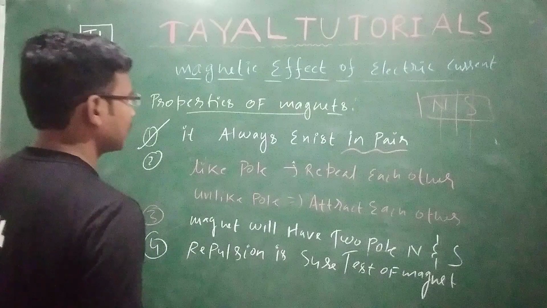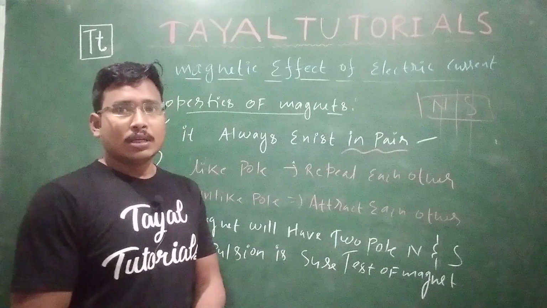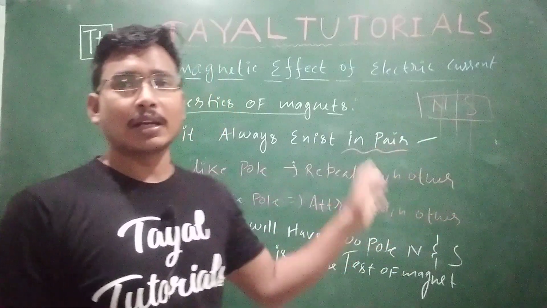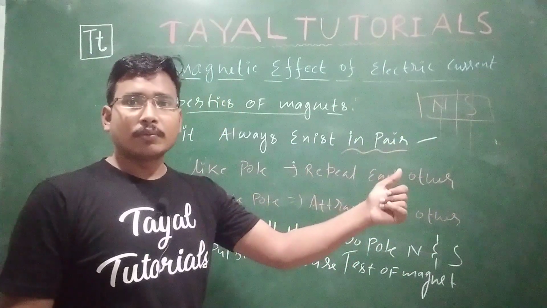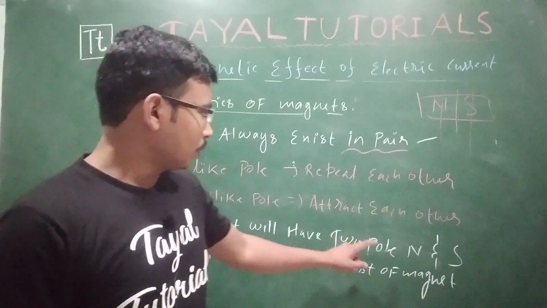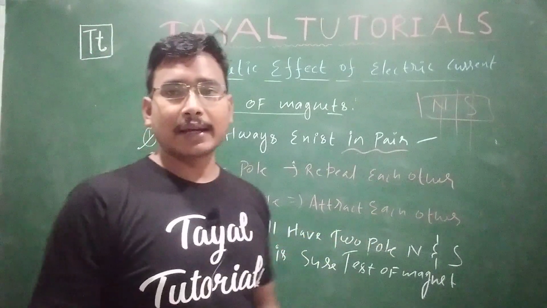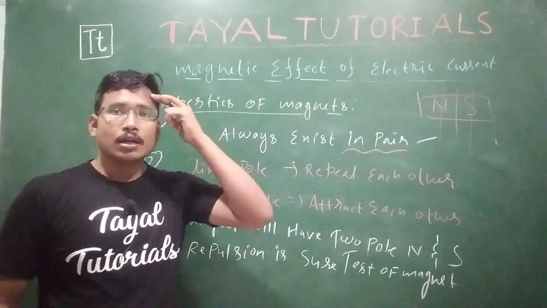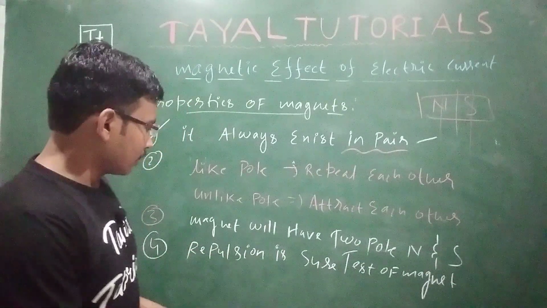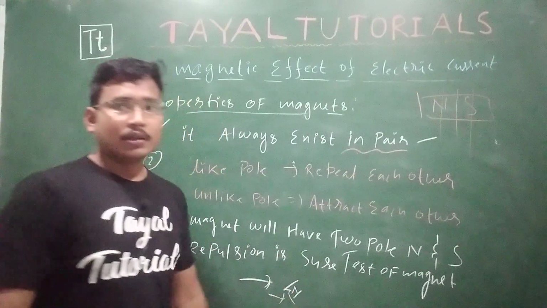So these are the properties. First property, it always exists in pair, meaning north will always come with south, south will always come with north. A single pole cannot exist. Next, like poles repel each other. North will repel north, south will repel south. Unlike poles, north will attract south, south will attract north. Simple. A magnet will have two poles, north and south, that you already know. Next, repulsion is the sure test of a magnet. If two substances are repelling each other, that means they are magnets, that is your.